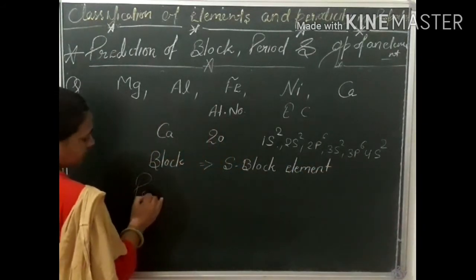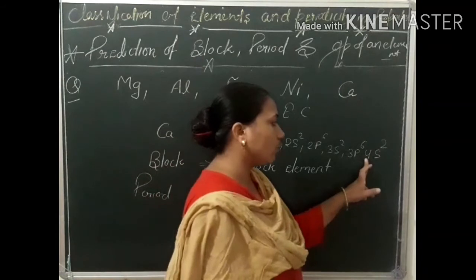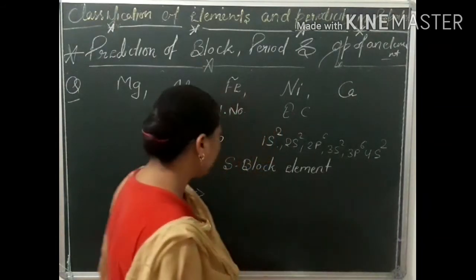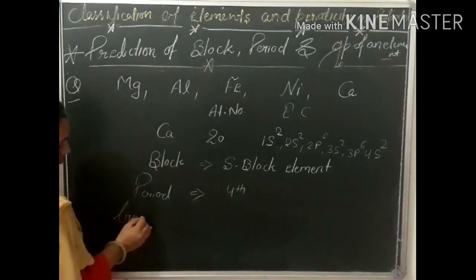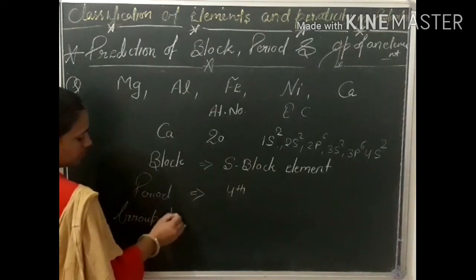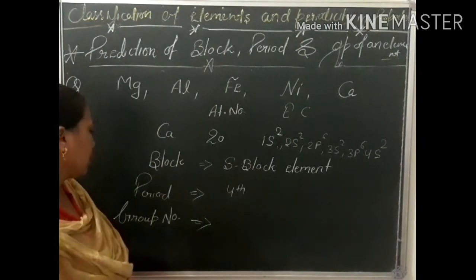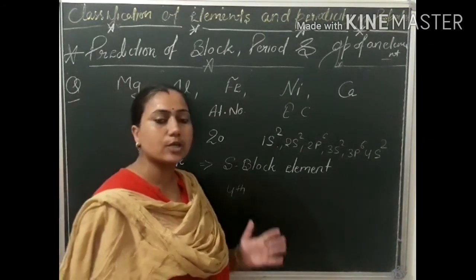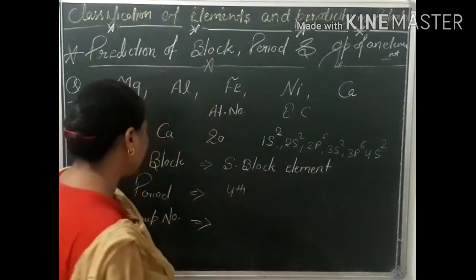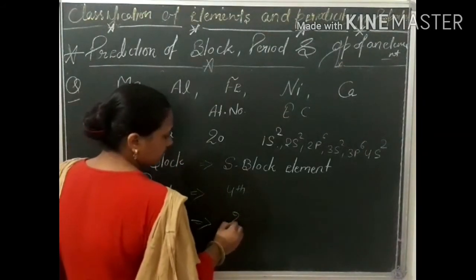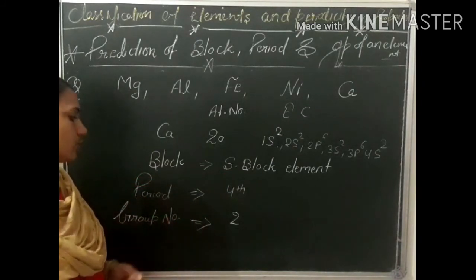And here the period: the last electron goes in 4s2. Here the principal quantum number is 4, so the period is 4th. And group number: for s block elements, the group number is equal to the number of electrons in the outermost shell. Here there are 2 electrons in the outermost shell, so the group number is 2. Now calcium is an s block element, the period is 4th and the group number is 2.